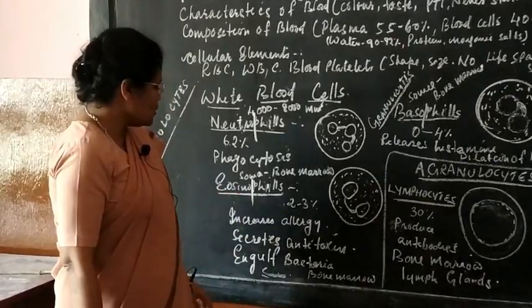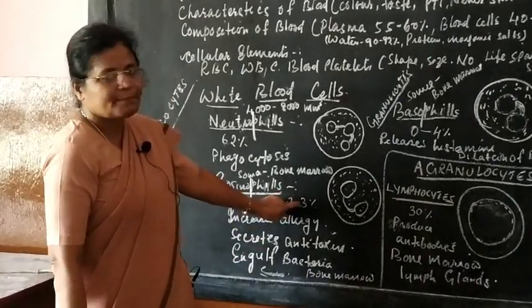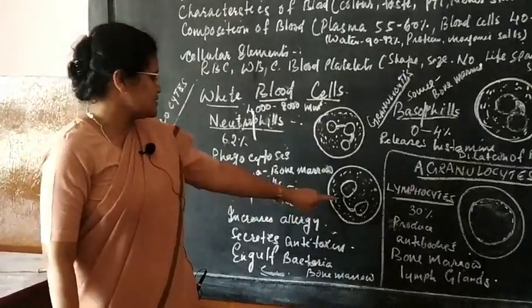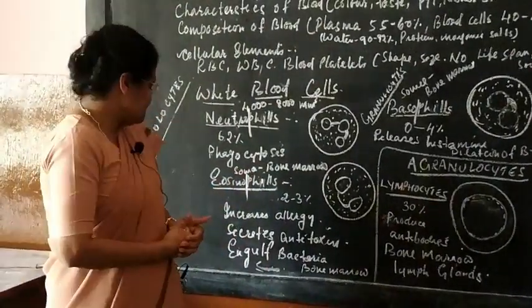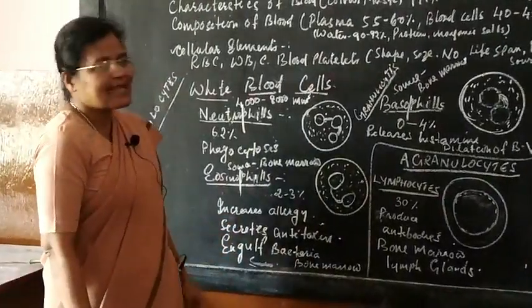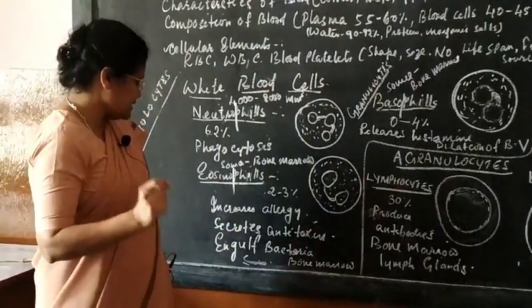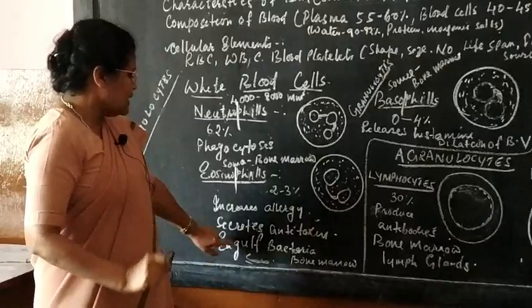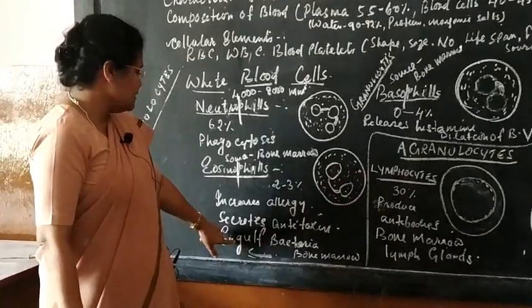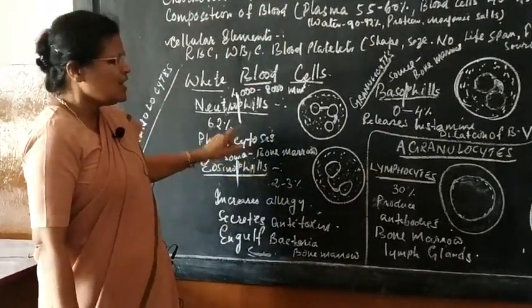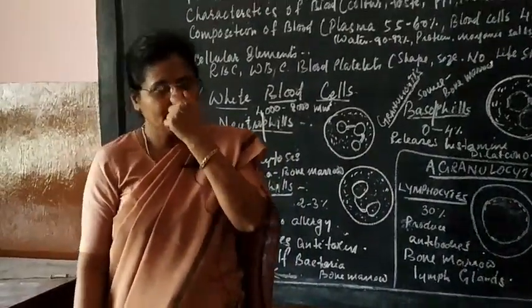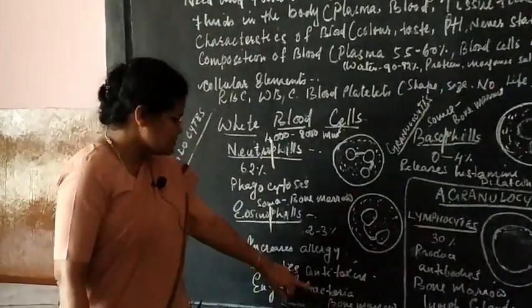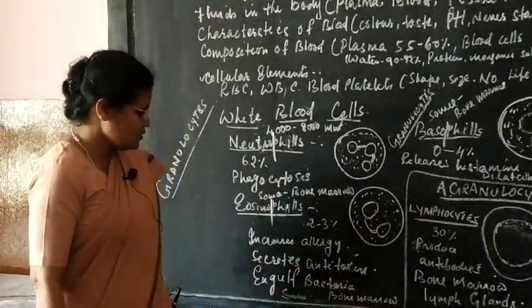Similarly, coming to eosinophils, 2 to 3% of the total WBC is composed of your eosinophils. It increases the allergy, okay, and it secretes antitoxin. Remember children, it secretes antitoxin, and this also engulfs bacteria, meaning phagocytosis. So generally WBC function is phagocytosis, it protects the body by engulfing bacteria.